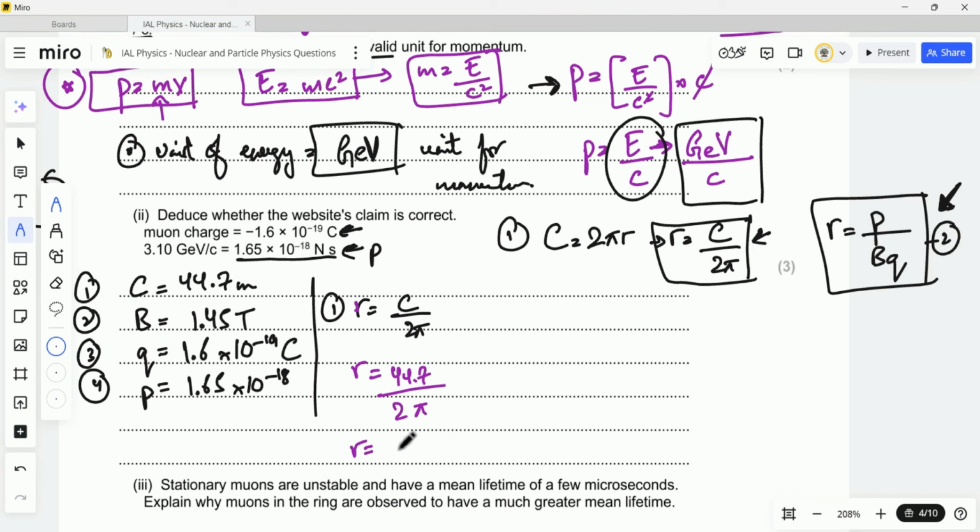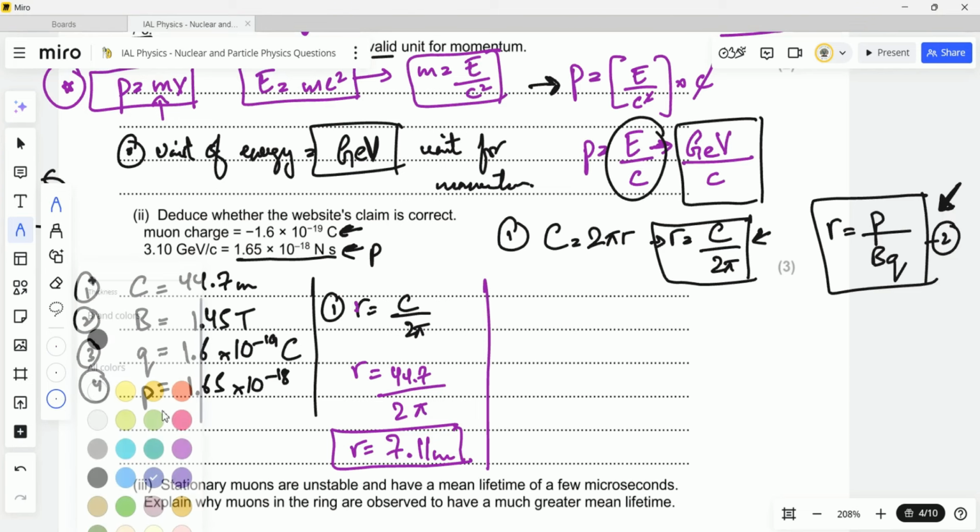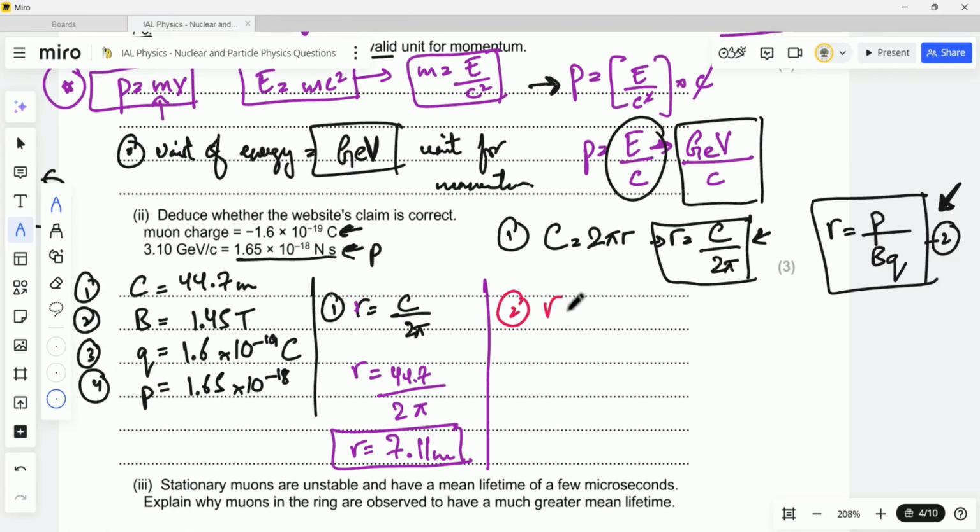Okay, so r is equal to C upon 2 pi. We have the circumference, 44.7 over 2 pi. When I solve this, I'll solve it real quick. Okay, so this is giving me 7.11 meters. This is the radius I'm getting when I'm using the circumference formula.